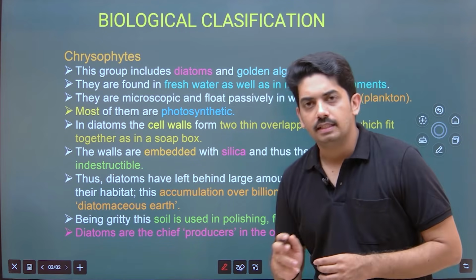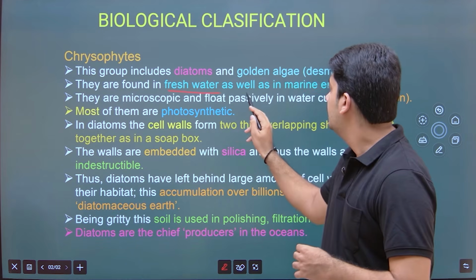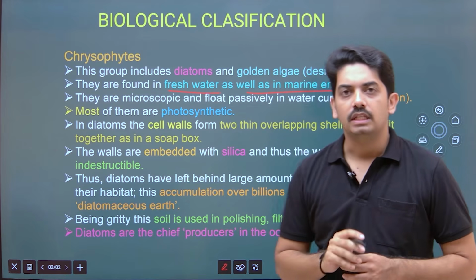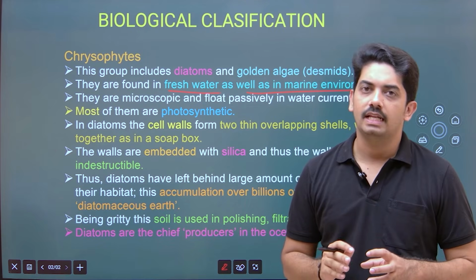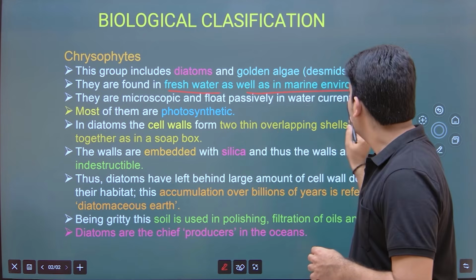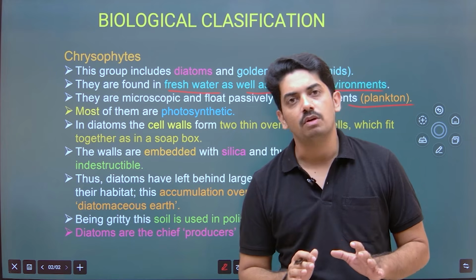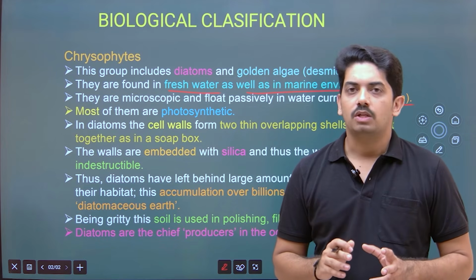Let us go by the characters one by one. They are found in freshwater as well as marine water. And they are planktons, passively floating on the surface of water. So they are called planktons.